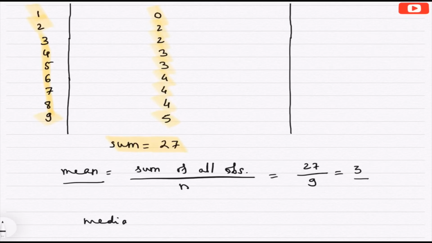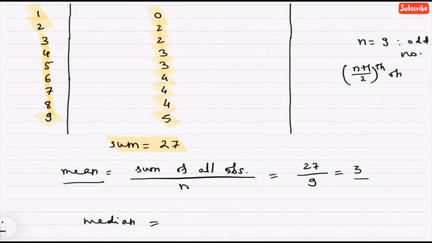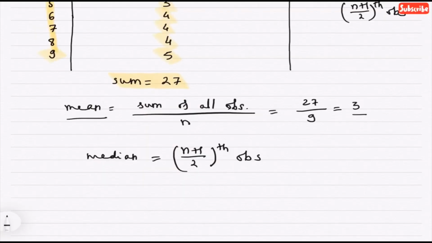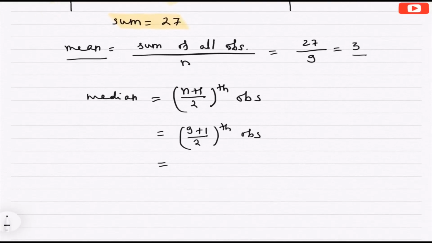Now, median. Median is the central observation when the data is arranged in either ascending or descending order. Here we have ascending order. Now, number of observations n is 9 and odd number. Hence, central observation is (n plus 1) by 2th observation, which is our median. Median equals (n plus 1) by 2th observation, means (9 plus 1) by 2th observation. So, that is 10 by 2th observation, which is 5th observation.